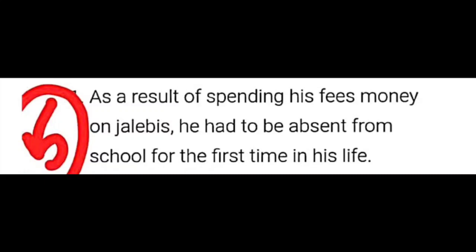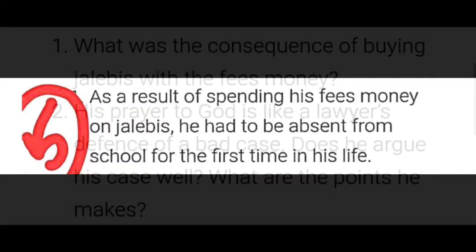So as a result of spending the fees money, he had to take absent. He doesn't want to go and get punishment, so he was absent from the school for the first time in his life as a result of spending the fee money for buying and eating the Jellybus. That's the sixth question answer, children. Let's move on to the seventh question now.